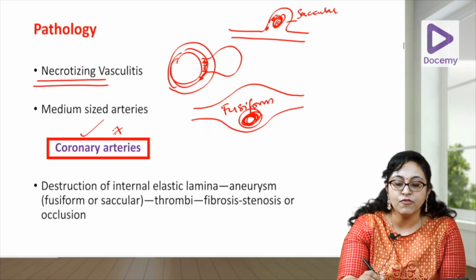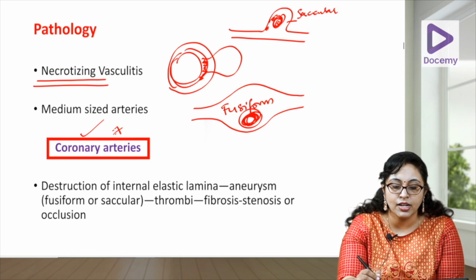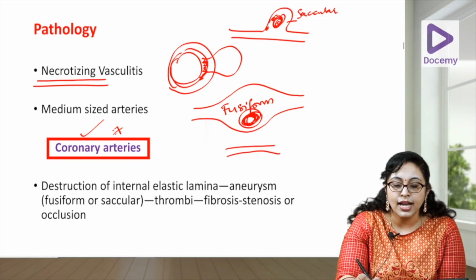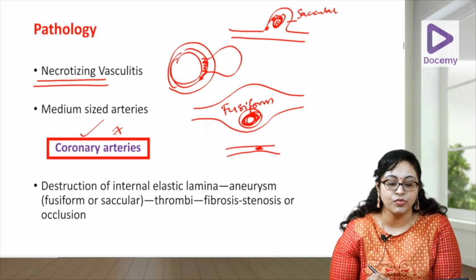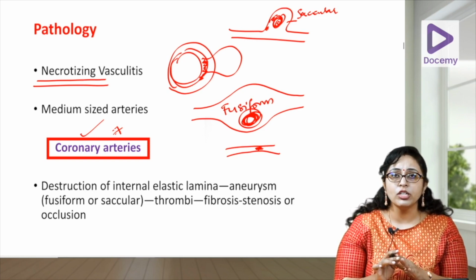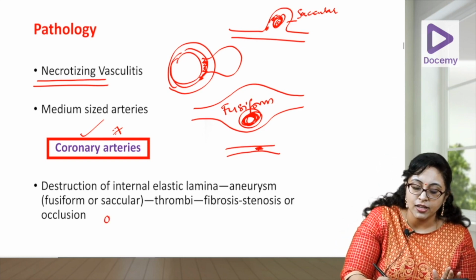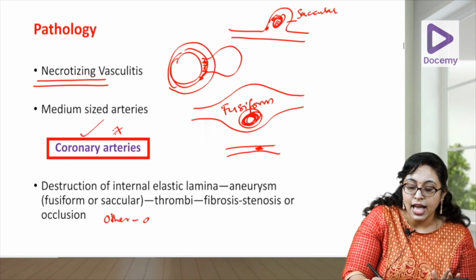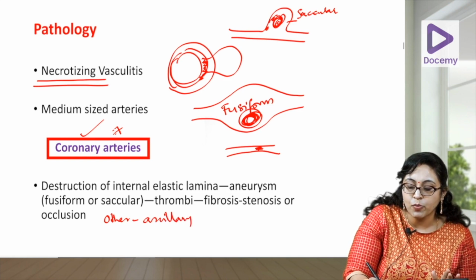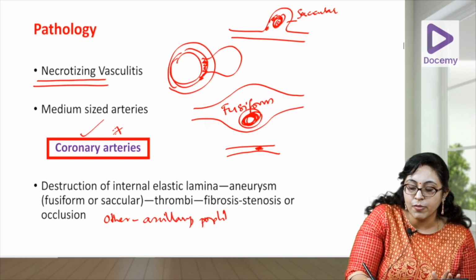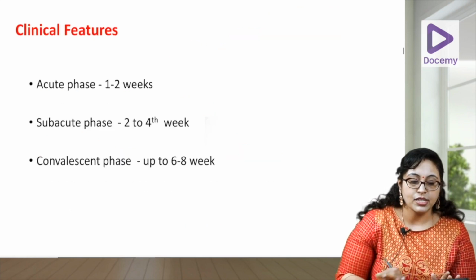Or after this inflammation, vasculitis has settled down, there will be a fibrosis and stricture of that part of the vessel. So, coronaries are not the only vessels that are affected. Other vessels that are affected are your axillary artery, your popliteal artery, your femorals. All these can also be affected in Kawasaki disease.